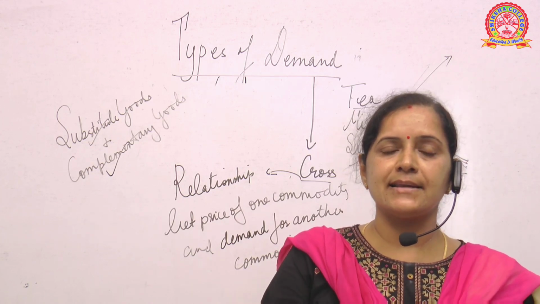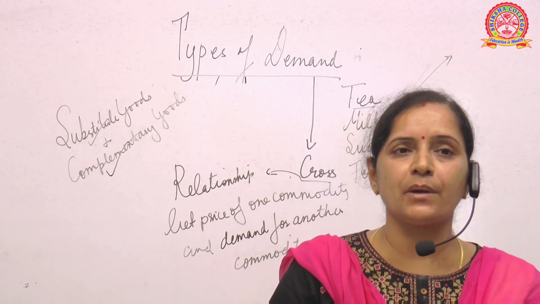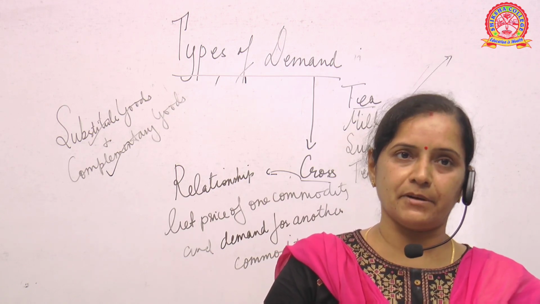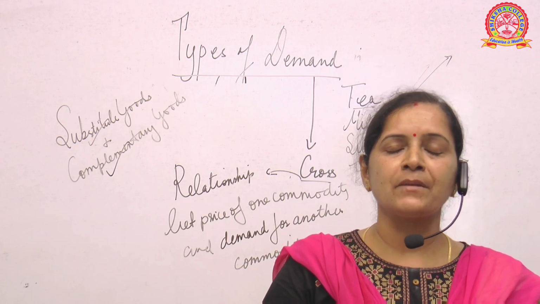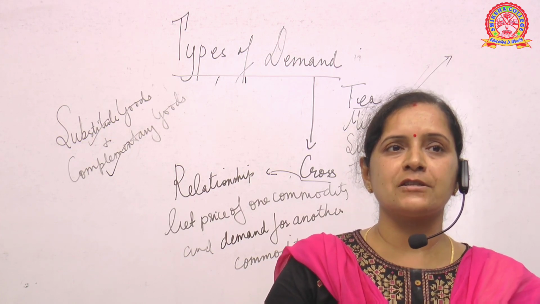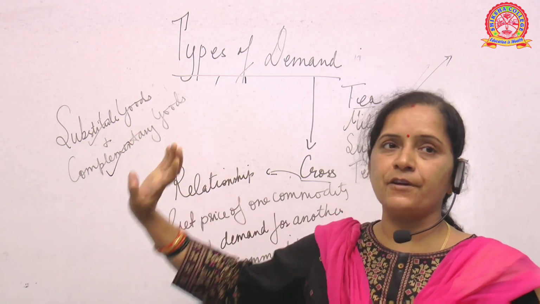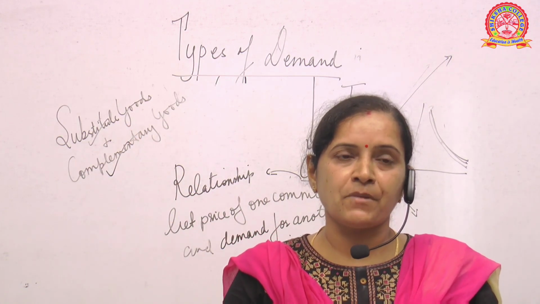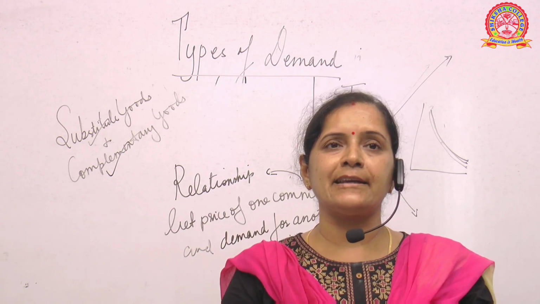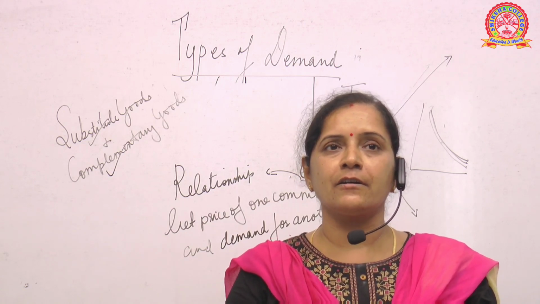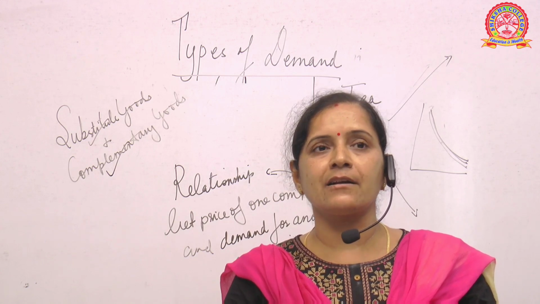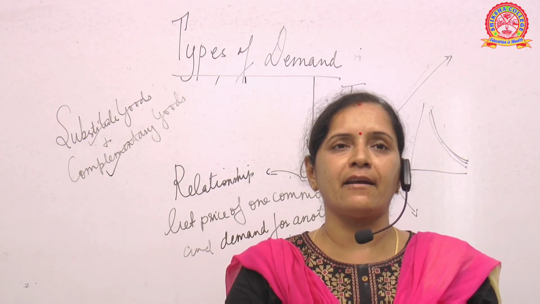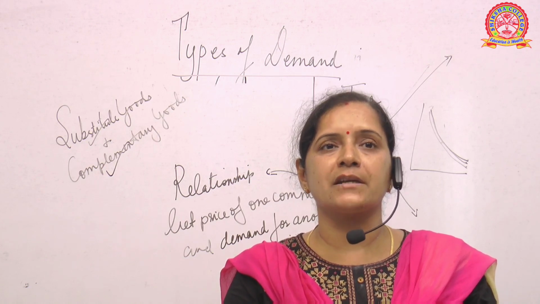Cross demand explains the relationship between the price of one commodity and the demand for another commodity. Now how is this possible? This is possible in the case of substitute goods and complementary goods. Substitute goods are like tea and coffee. Tea is a substitute of coffee, or butter is a substitute of other spreads like cheese spread. And suppose the cost of butter all of a sudden increases.